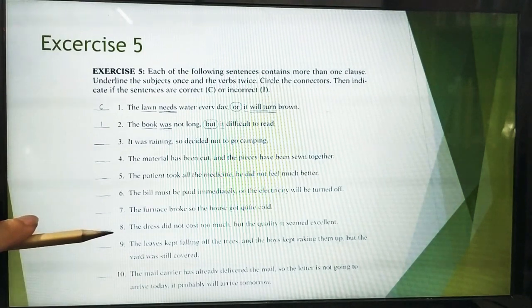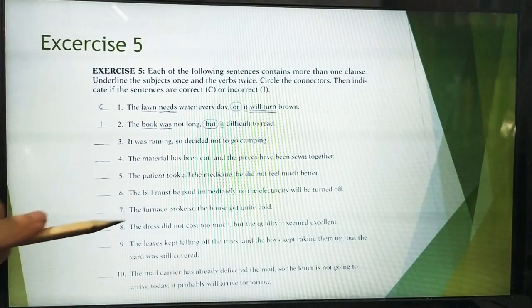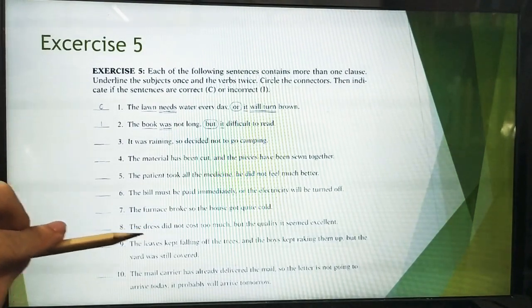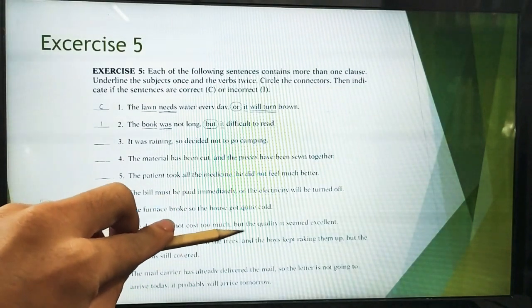Number 8. The dress did not cost too much, but quality it seemed excellent. Is it correct or incorrect? Okay, what about this part? Correct? Yes, correct. Subject, verb, conjunction.